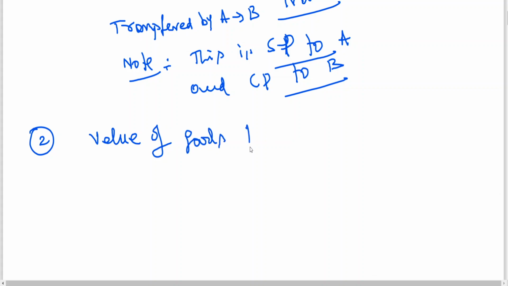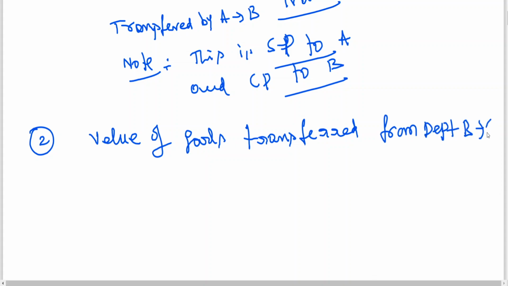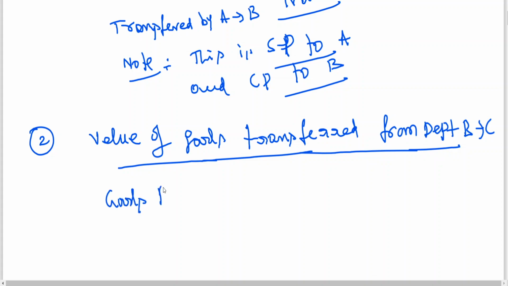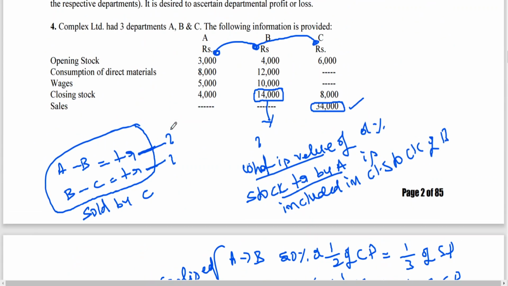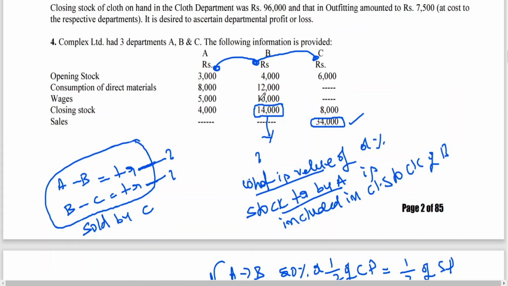Value of goods transferred from department B to C. Here, goods received from A 18,000. Opening stock, consumption of material, wages minus closing stock.